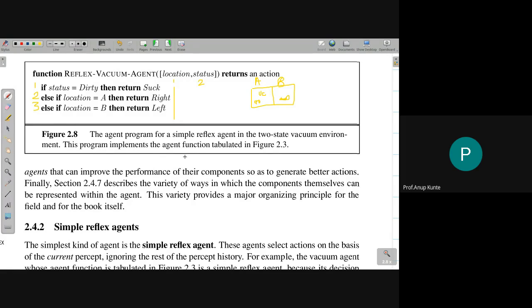Okay, now going ahead, you will understand one fact here: this simple reflex agent does not have any sort of performance orientation. There is no performance measure here. We won't be able to quantify whether the vacuum cleaner is doing good, better, or worse than earlier, because there is no consideration of the performance measure in the reflex agent. Second thing, this is an instantaneous decision that you are taking. So there is no remembering of the percept sequence.